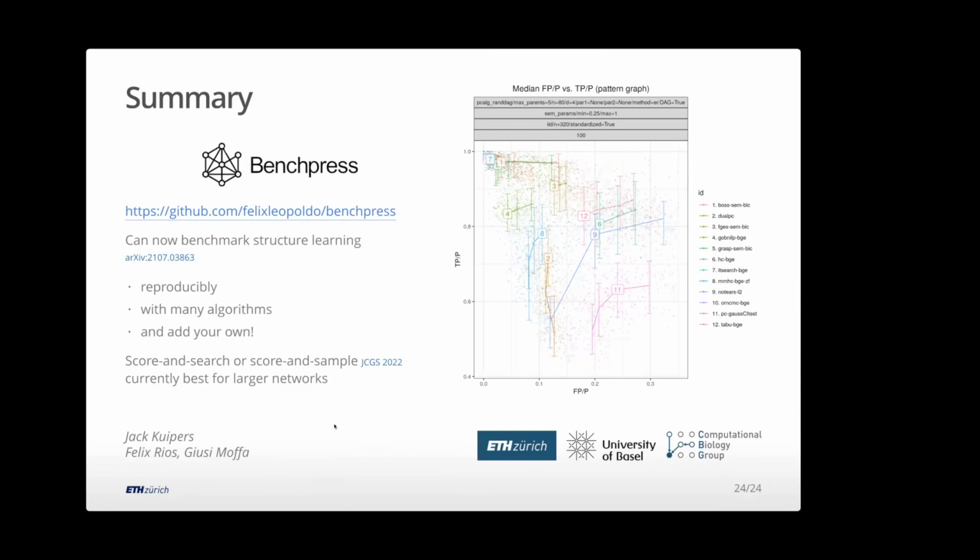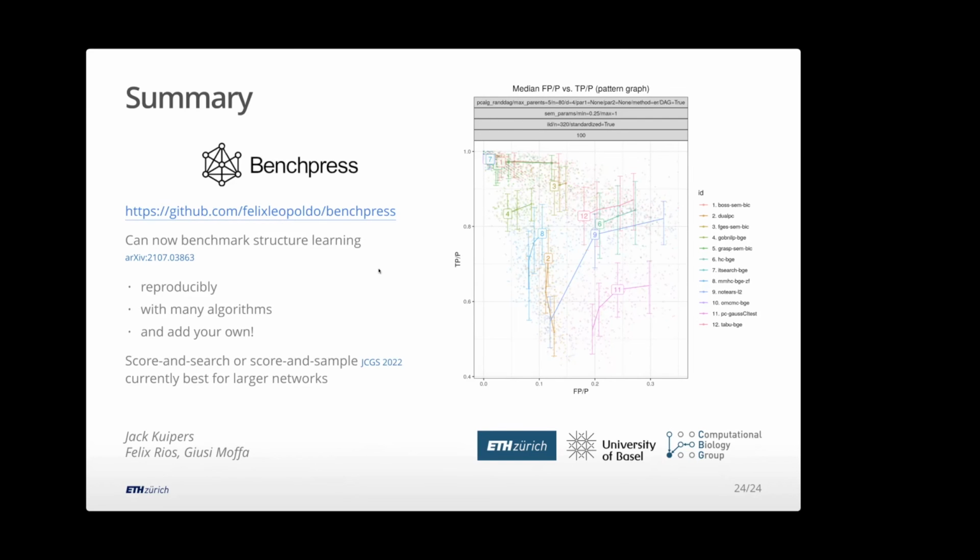I'd like to finish by once again highlighting the software and the link. If you're interested, please have a look. It does allow you to benchmark this stuff on a massive scale that wasn't really possible before, and do it reproducibly and much easier than before, using all the tools from computational reproducibility that we've heard about also in previous talks here. And exactly that, it's reproducible. You just share your JSON file and everything is in there essentially because it's all done in the containers. Many algorithms, so you can easily add your own.